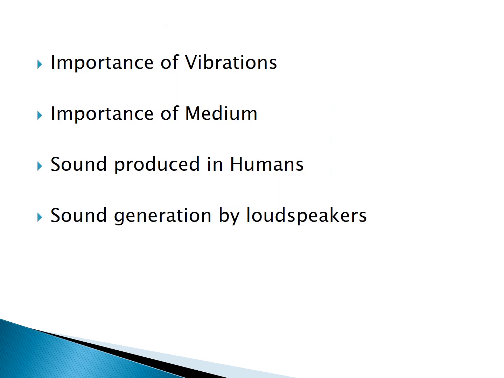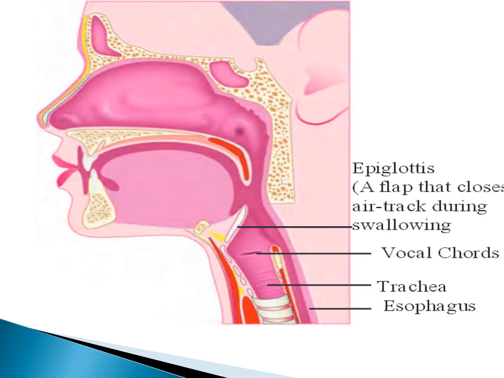Okay. Now we learned about the first two. Now we'll go on to the third part, that is sound produced in humans. Now I told you vibration is very important. Medium is also very important. Correct? So let's see how exactly we, as humans, are producing the sound. In humans, sound is produced in a part called the larynx. Okay, it's basically the upper end of the windpipe.